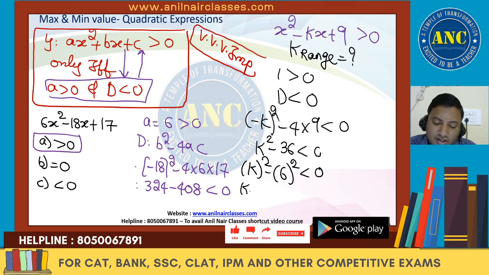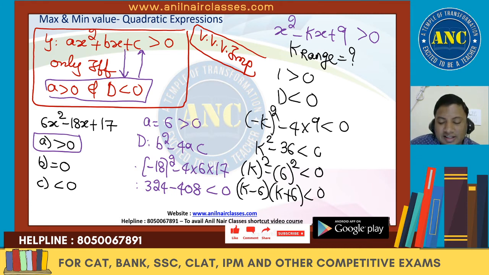A square minus b square is a minus b into a plus b, less than 0. If there is a less than inequality, the value of k always lies between the lowest critical point and the highest critical point. Answer is minus 6 less than k less than 6.